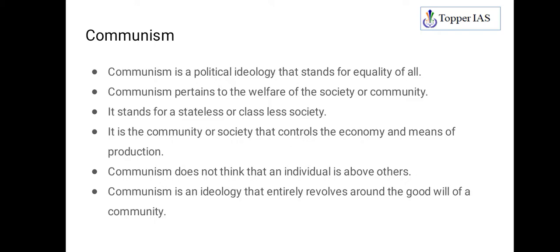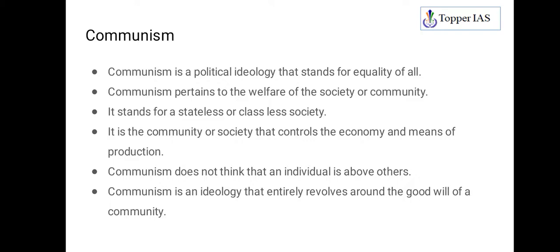So the individual comes as a sub part of the community. What comes first is society, the welfare of the society is important, and the individual is just a sub part of it. So whatever he does, he has to work to contribute to the well-being of the society. The individual is just a sub part, society comes first.